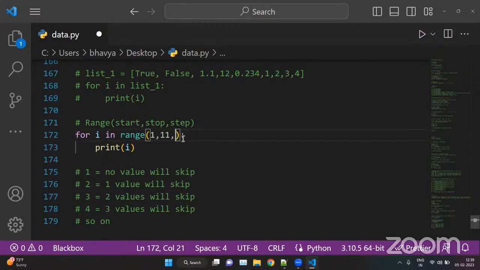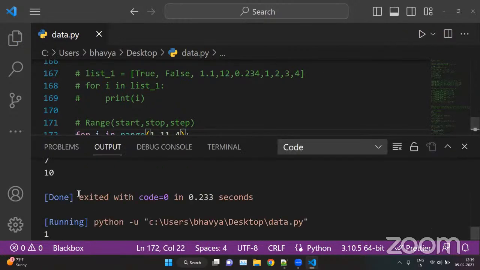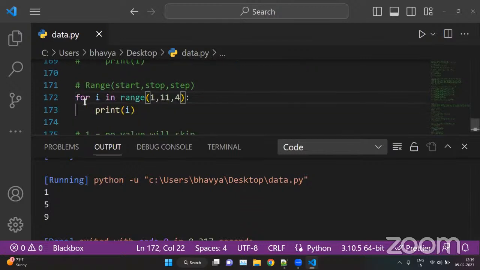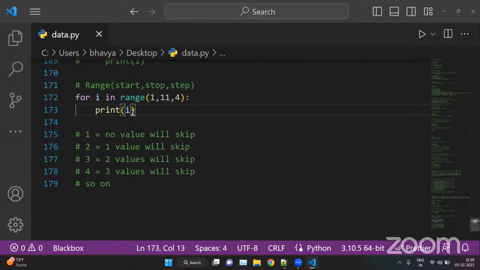Okay, now here we can put 4. This means 3 values will skip. So that is 1. The 3 values are 2, 3, 4, skip 5. 5, 6, 7, 8, skip, we have 9 here, then 10. So this is how the range function works.